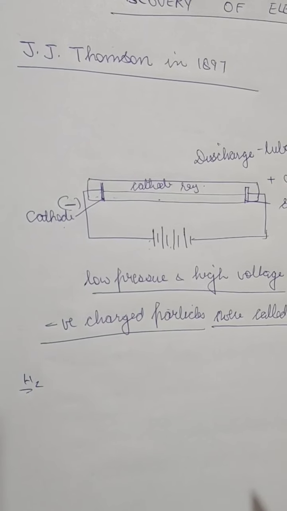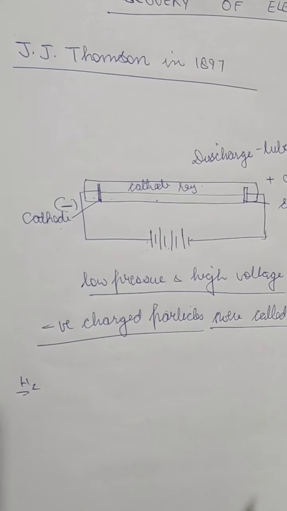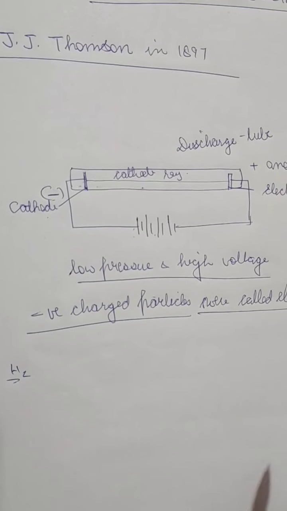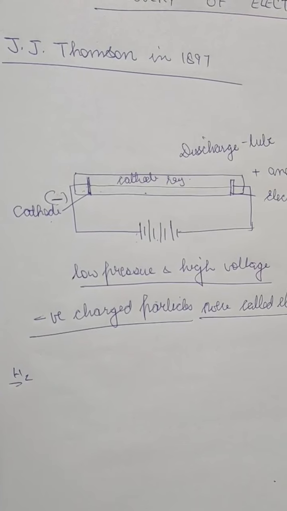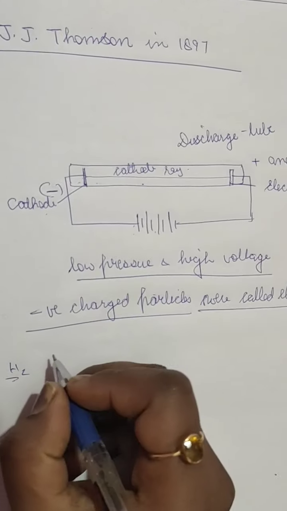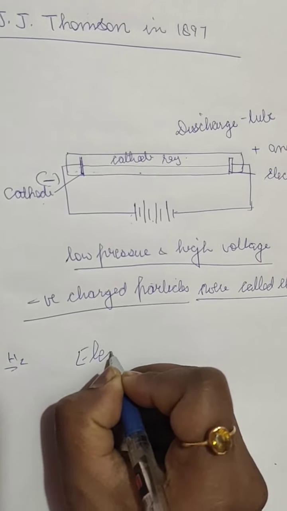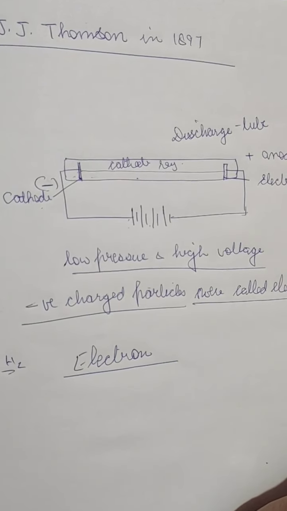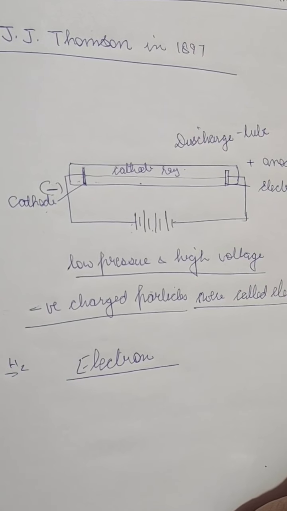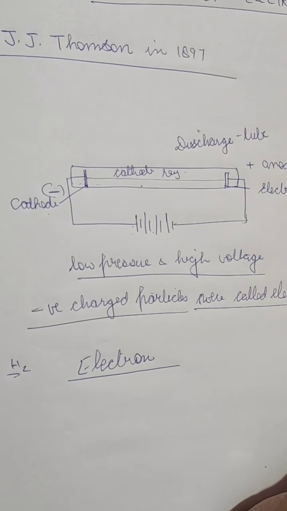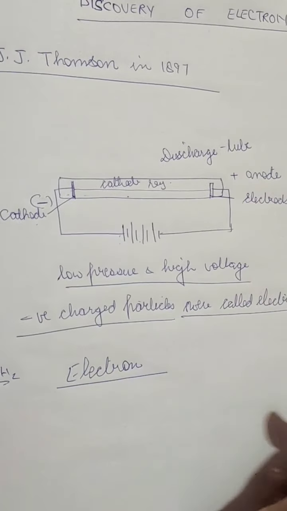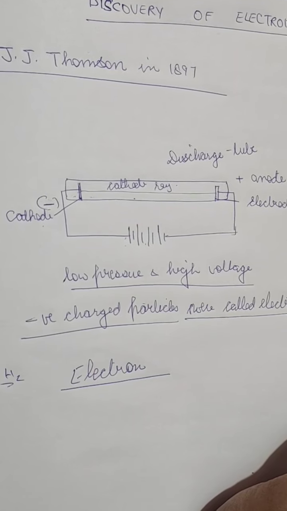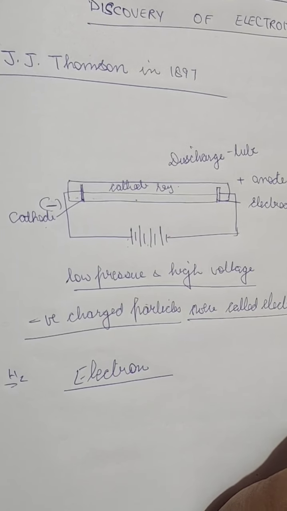So the formation of cathode ray shows that subatomic particles are present in the atom, and these particles were negatively charged particles which are termed as electrons. So these were the negatively charged particles from the atom. An atom consists of protons, electrons and neutrons. This is how the discovery of electron was made, and the electron is the negatively charged particle found in atoms of all the elements.